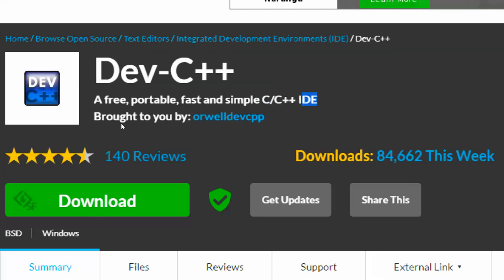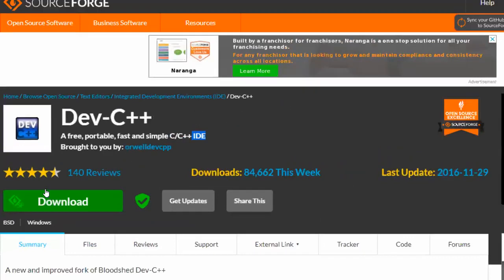What is this Dev C++? This is an IDE, integrated development environment. This blue icon will be there, so just click on download. It takes less than 5 minutes.